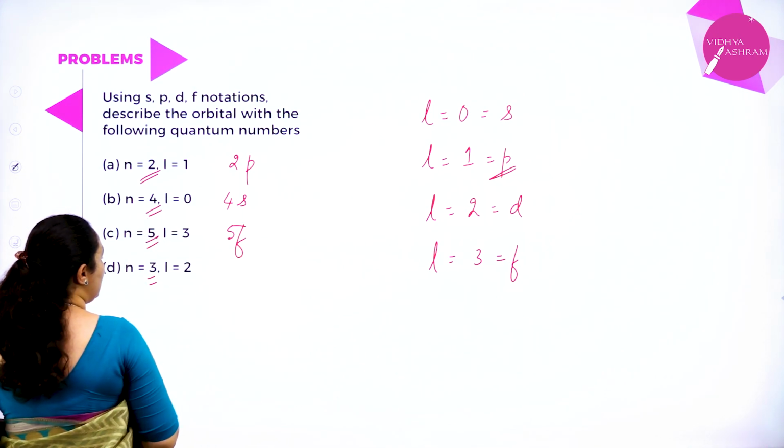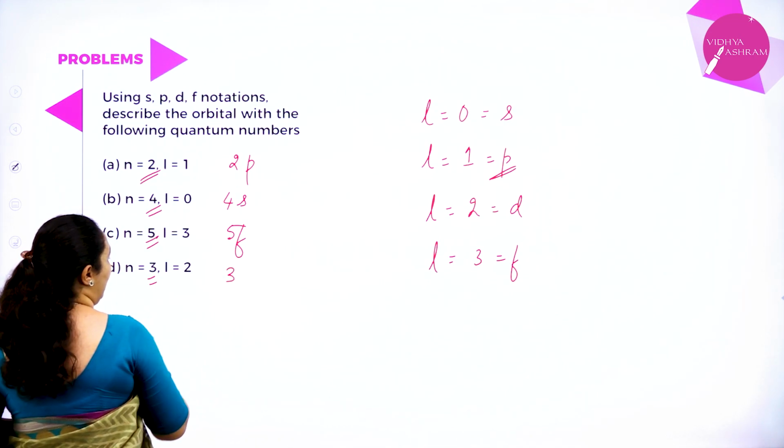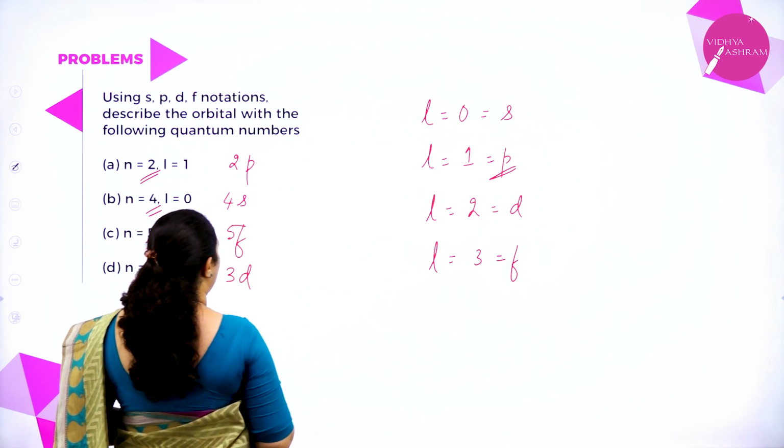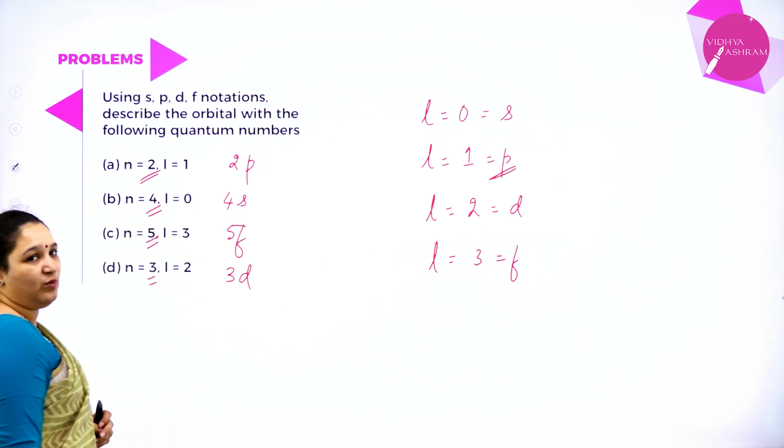Last one, when n is equal to 3, third shell. When l is equal to 2, which orbital is it? It is d. So this is the answer, how you write it.